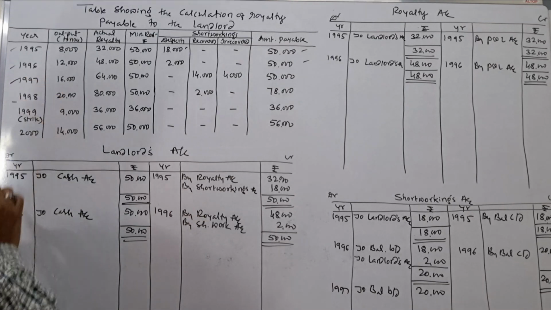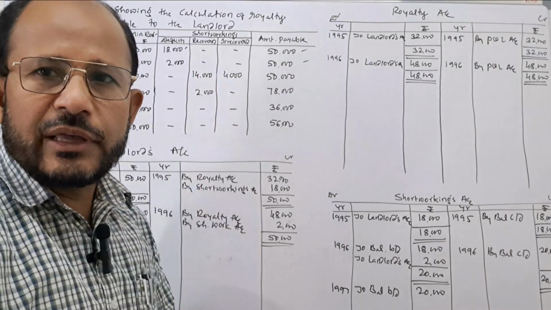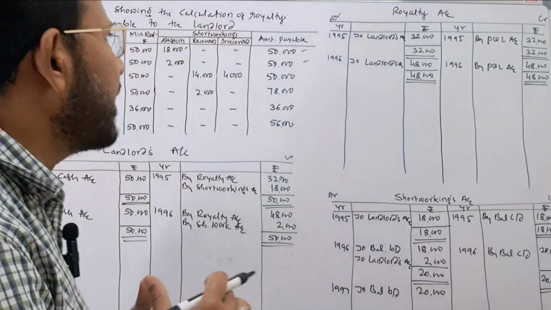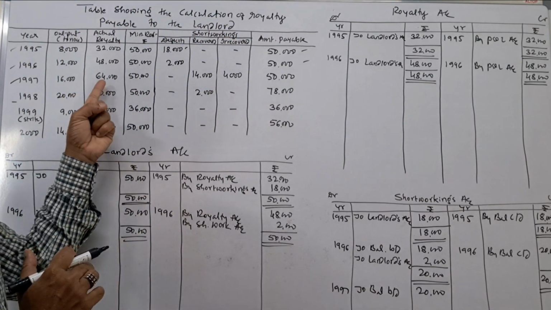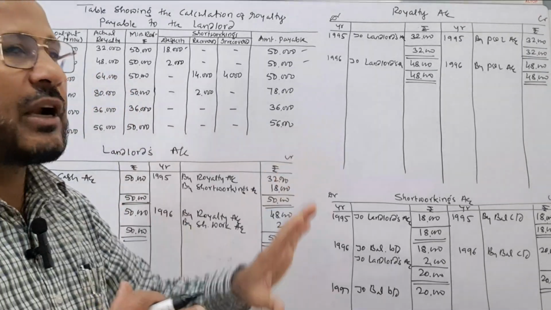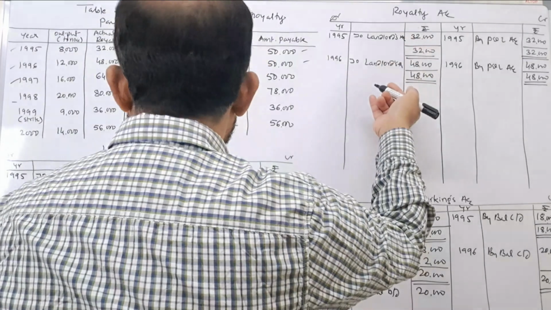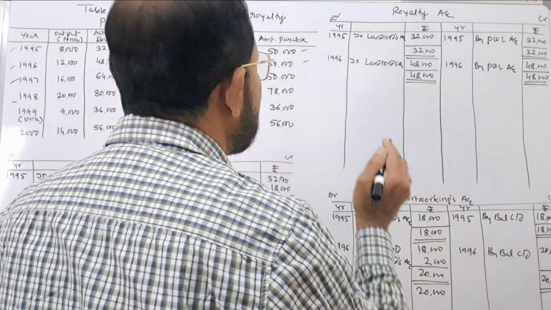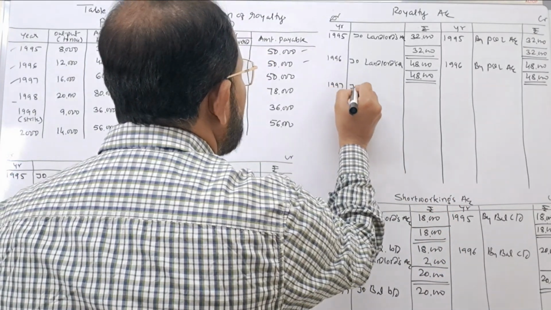Next come to the third year. In the third year, recovery is there and also irrecovery is also there. Therefore, while passing the journal entries, you should be a little bit careful. Okay, first journal entry. You see here, actual royalty is more than the minimum rent. Question of short working account doesn't arise. That is why here royalty account is debited and landlord's account is credited. This is the first journal entry. In the year 1997, to landlord's account.